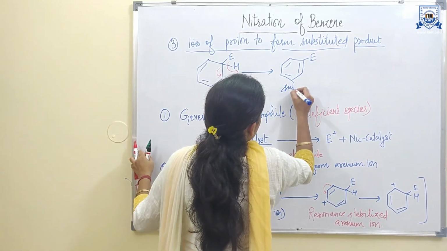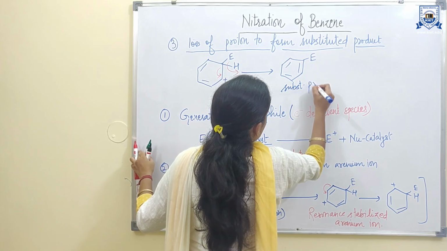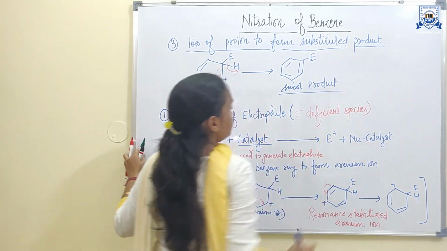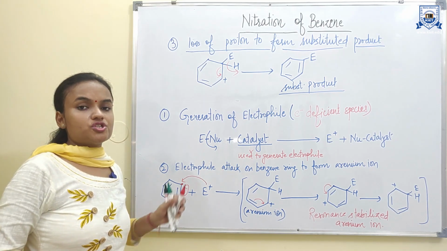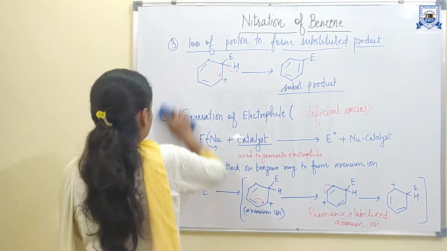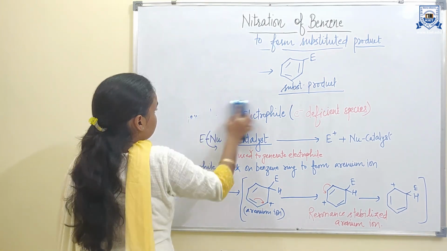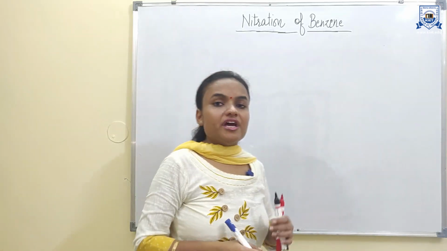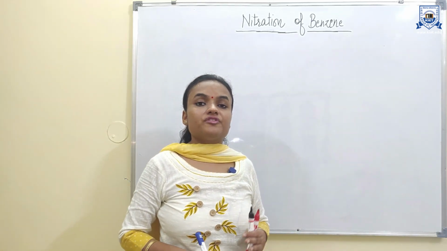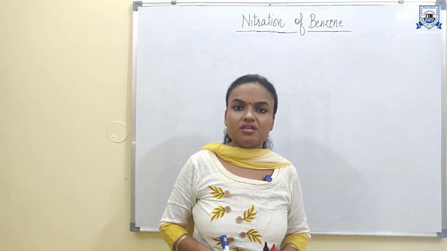So it is the substituted product. This is the general mechanism of substitution in the electrophilic substitution reaction in the benzene ring. Now you have understood the general mechanism of the electrophilic substitution reaction in benzene.